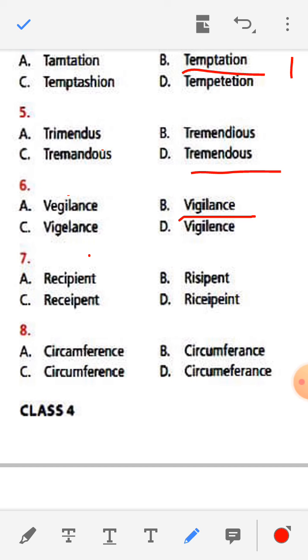RECIPIENT, RISIPENT, RECEIPENT, RICEIPEINT. The word is recipient. Here the correct spelling is A, RECIPIENT.